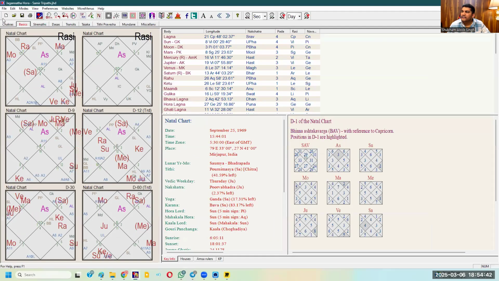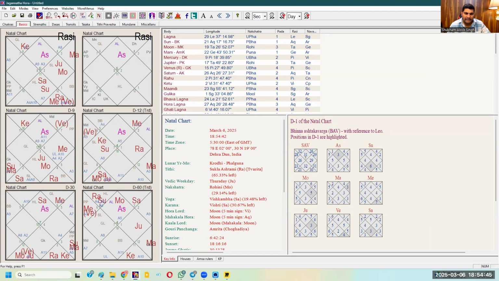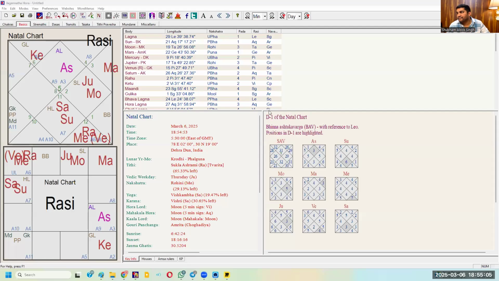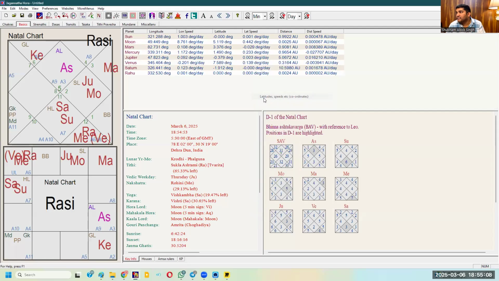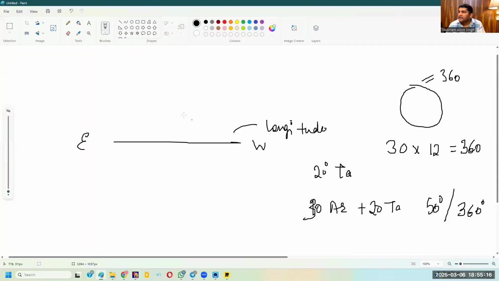This longitude is given in Jagannath Hora, or any software for that matter. Right click for latitudes, speed, etc., and you find the longitude of the planets. Longitude is east to west. Now comes latitude. Latitude is north to south.